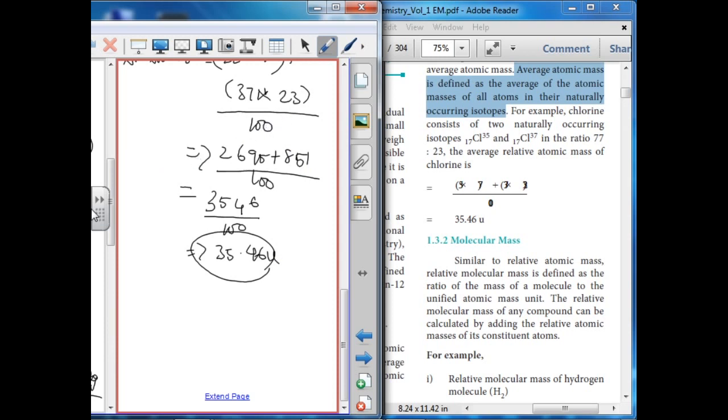Molecular mass. Similar to the relative atomic mass, relative molecular mass is defined as the ratio of the mass of a molecule to the unified atomic mass unit.